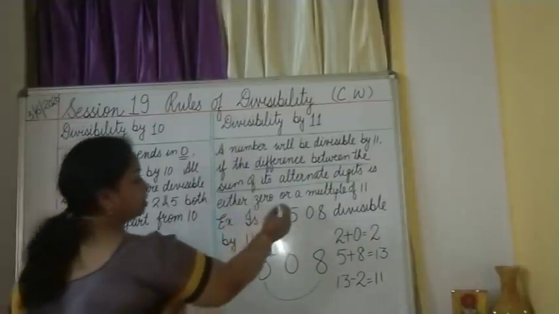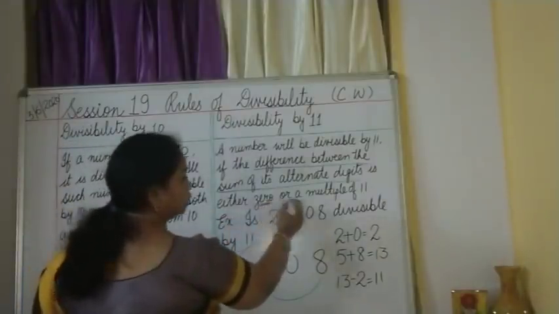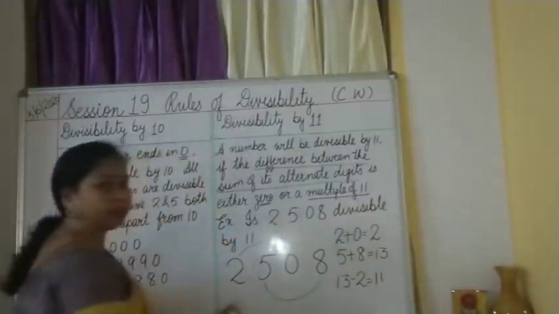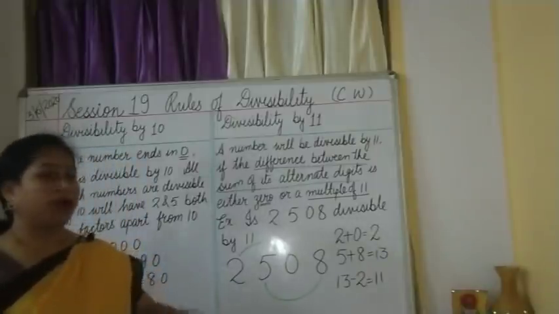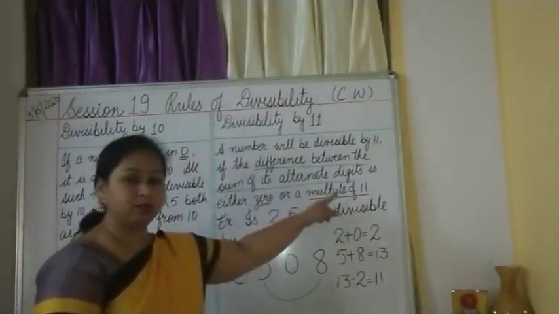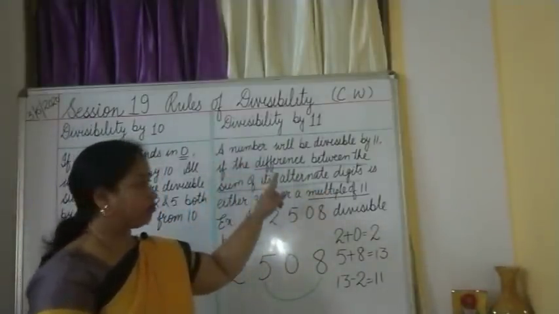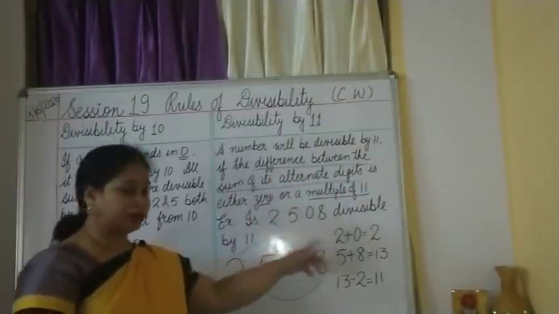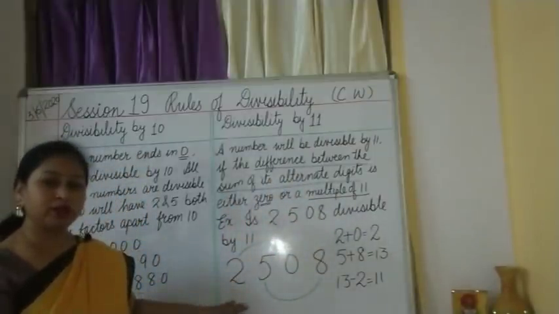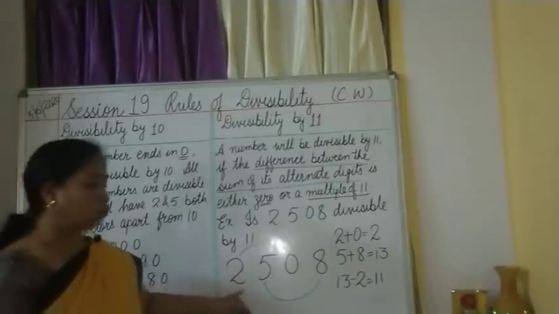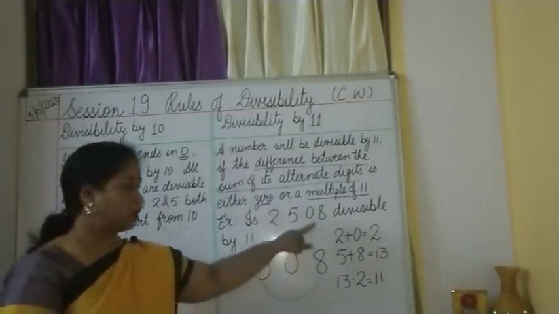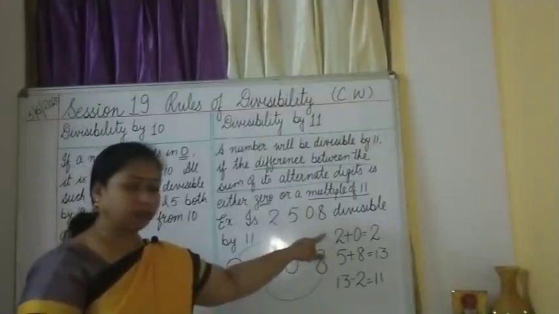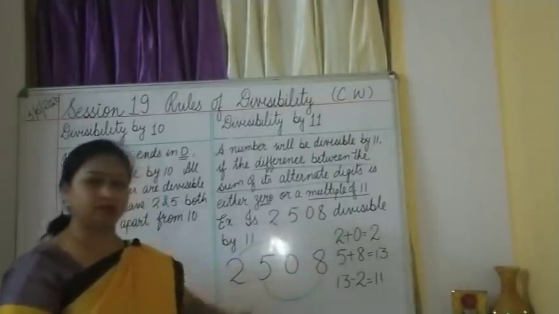As it says, either the result should come as 0 or a multiple of 11, then the number is divisible by 11. So, a number will be divisible by 11 if the difference between the sum of the alternate digits. What is the sum of the alternate digits we have taken? We have taken 2 and 0 as in the present example, and 5 and 8. We have taken the sum of it. 2 plus 0 gives us 2, 5 plus 8 gives us 13.